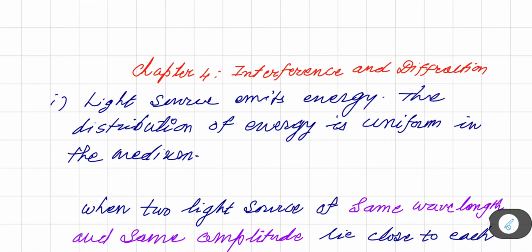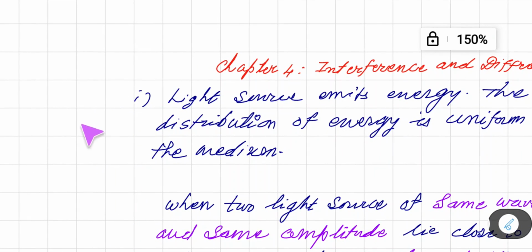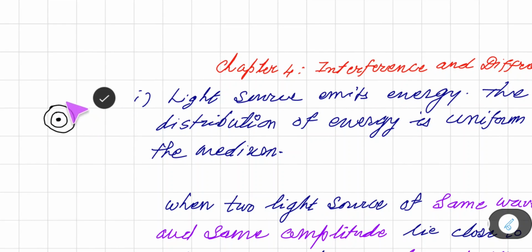See, we all know light is a form of energy, and basically when we consider any light source, it emits energy. So if this is a light source, then energy is emitted in all directions. So like this, the light energy is spread everywhere around that light source.